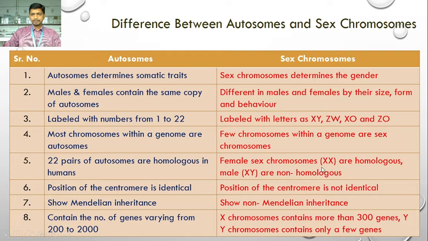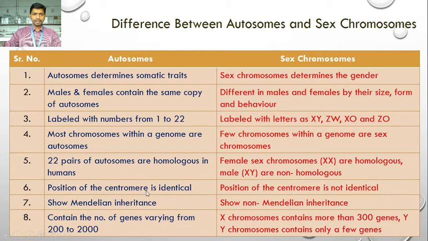Female sex chromosomes XX are homologous, while male XY are non-homologous. Here the female is homozygous, while the male is hemizygous, as there is only one X chromosome and one Y chromosome. Homozygous condition is seen in the female, where there are two X chromosomes, while both chromosomes in the male are different. So we use the condition hemizygous in the male.